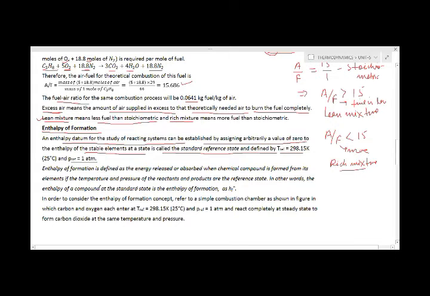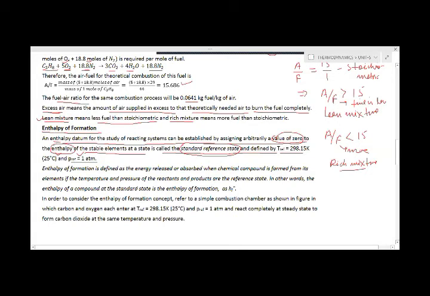So it requires an enthalpy datum. For that enthalpy datum, the state is called the standard reference state, which corresponds to the reference temperature, that is 298.15 Kelvin, or you can say 25 degrees centigrade. That is the atmospheric temperature, and pressure is the 1 atm pressure. So the standard reference state is that to which the zero enthalpy is assigned. The enthalpy has the value of zero.